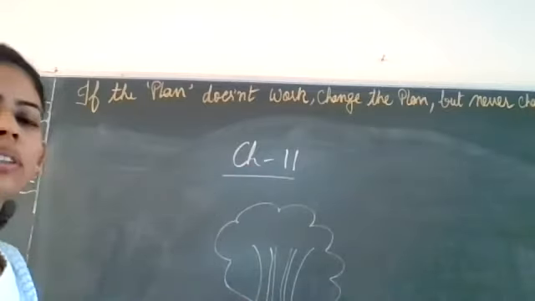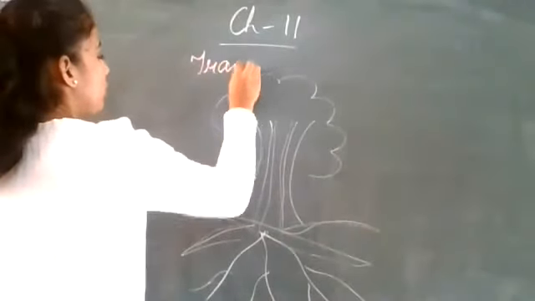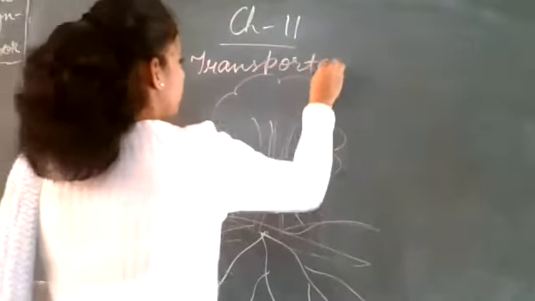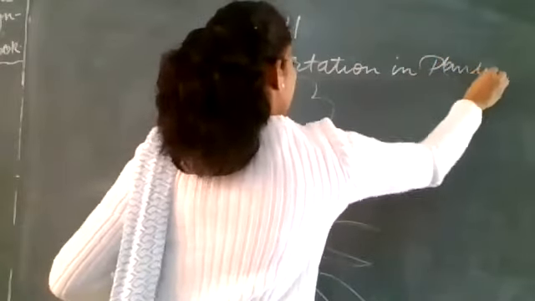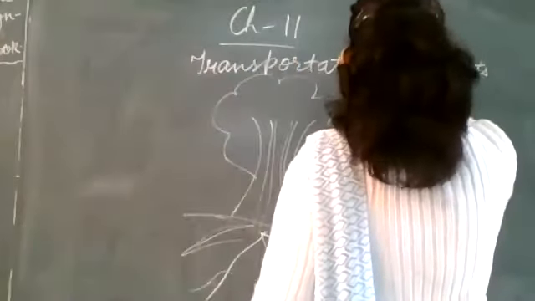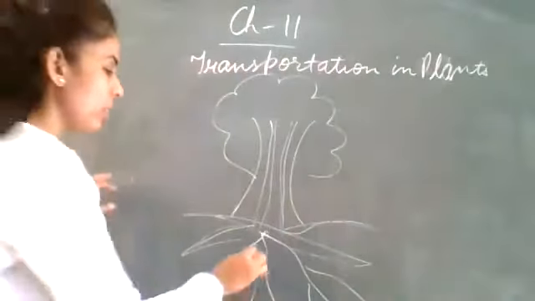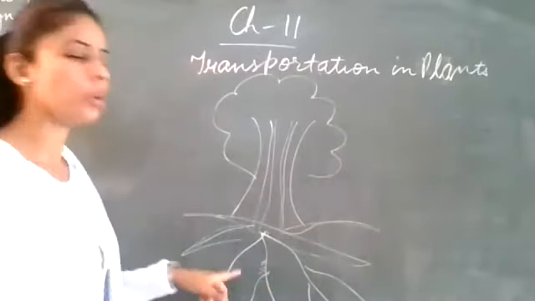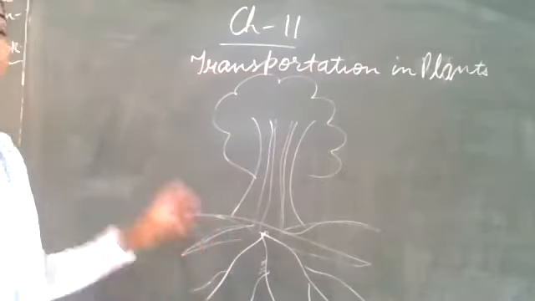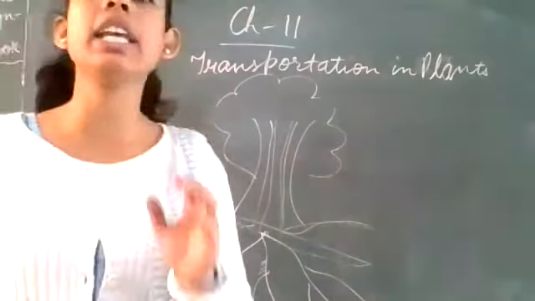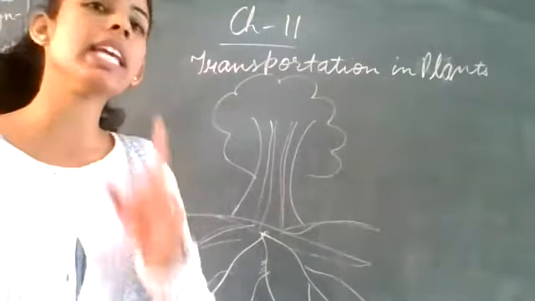So these roots have root hairs. Small root hairs are present. Clear? What is the function of these root hairs? These root hairs will increase the area for absorption of water and minerals. Clear? It will increase the area.